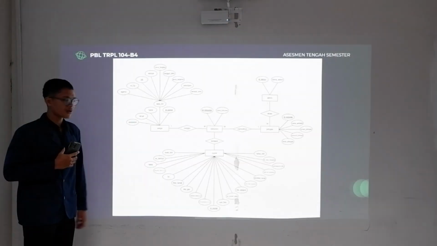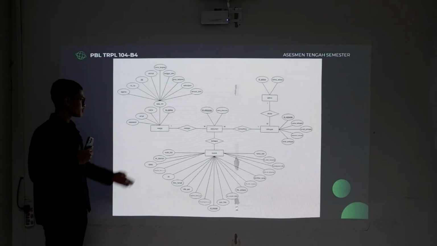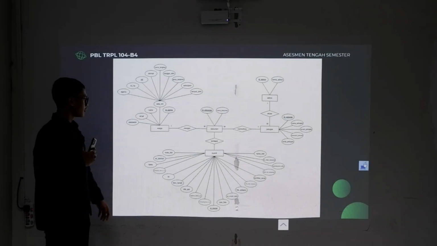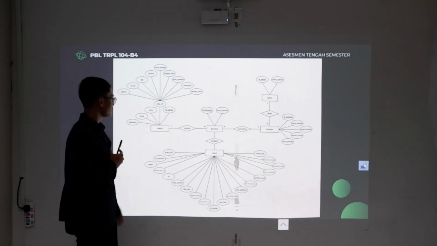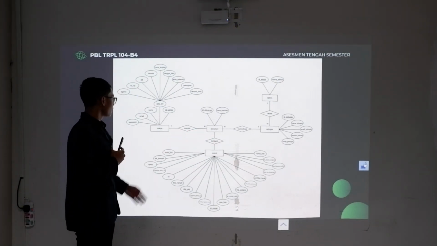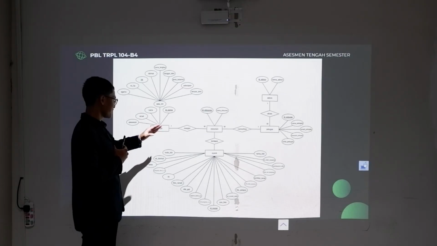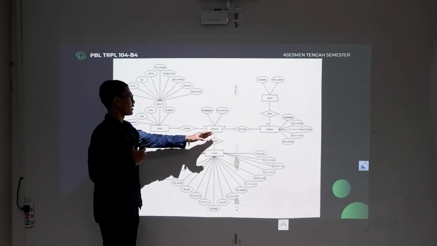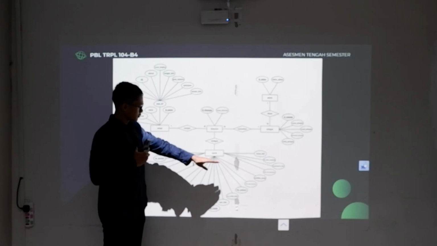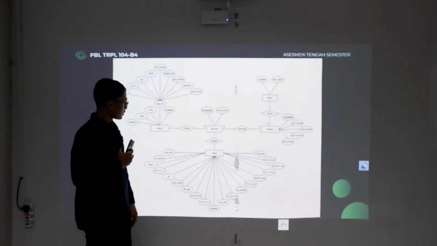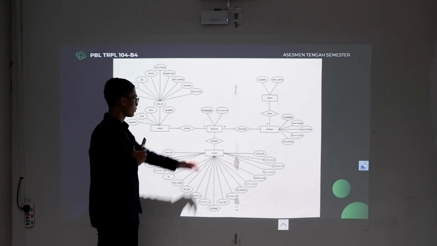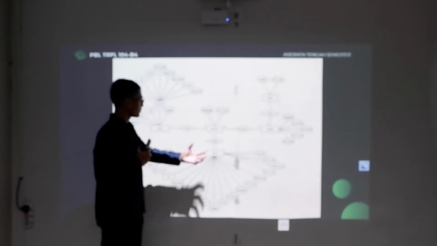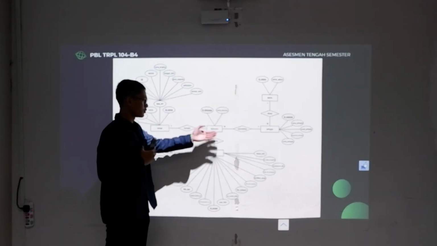Alright, this is our ER diagram design. First, we have the entity of citizen. The entity of citizen has a relation with the document. This relation is create. One citizen can make many documents, and the document has a relation with requirement. A document has many requirements because the document has specific requirements to make one of the documents.